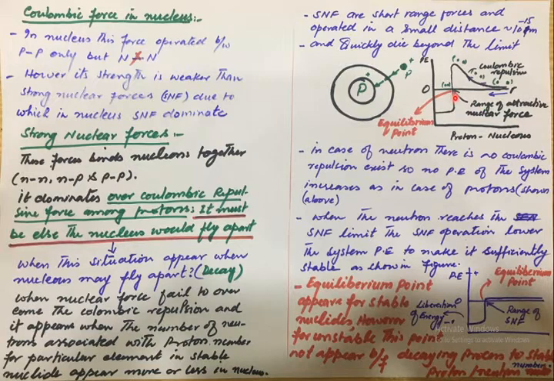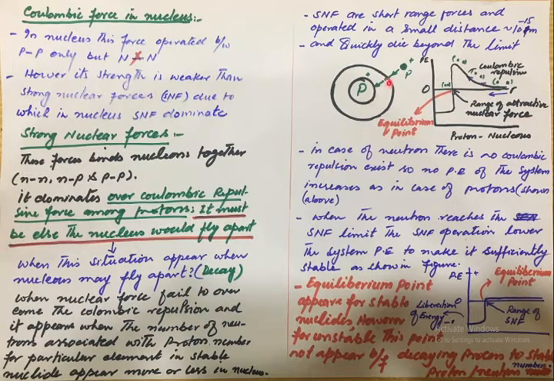But beyond this distance, if the distance decreases further, what actually happens? Further strong nuclear forces appear between the nucleons, and the potential energy goes down, and a huge amount of energy is liberated by the system, which guarantees the stability of the nucleus.